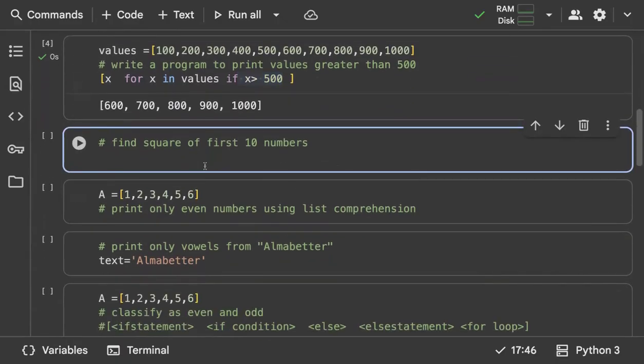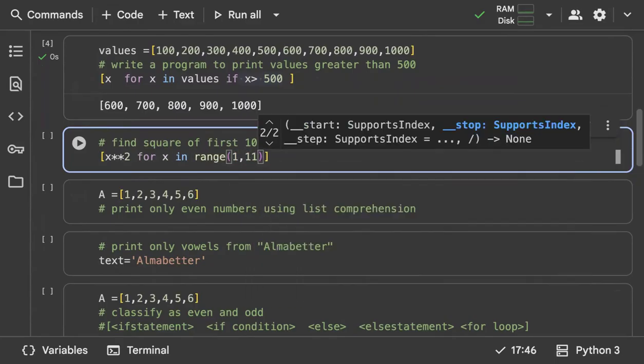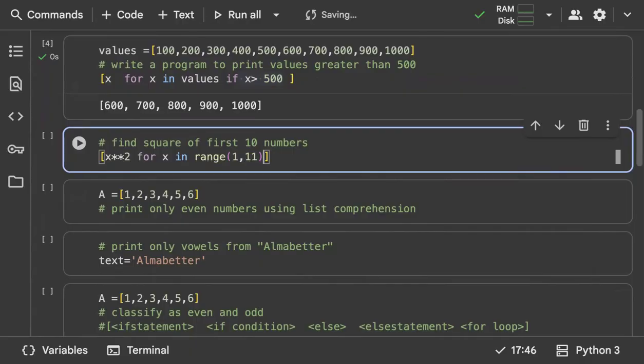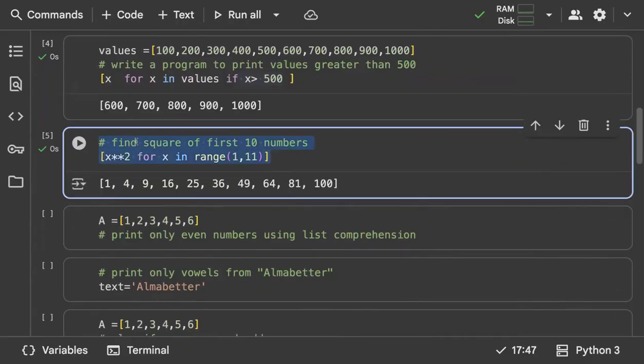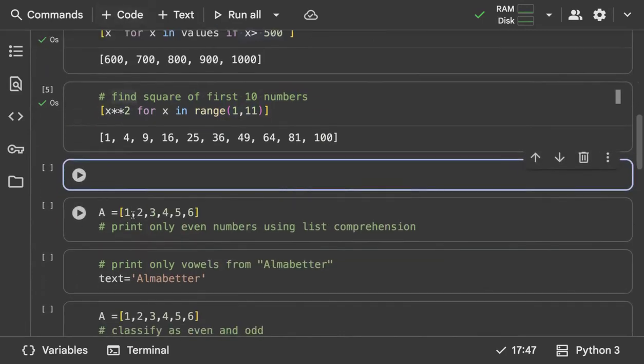Next one. What if I need to find the square of the first 10 numbers? Again, same thing. You want the square of numbers, so x double asterisk 2. Use a for loop, for x in range, I want the first 10 numbers, so I'll say 1 to 11. Yes, done. You got the square of the first 10 numbers.